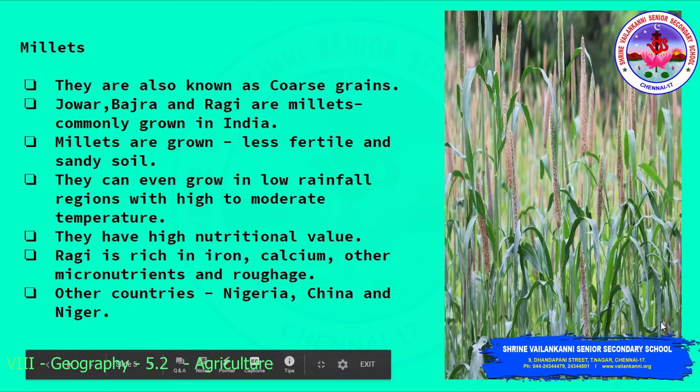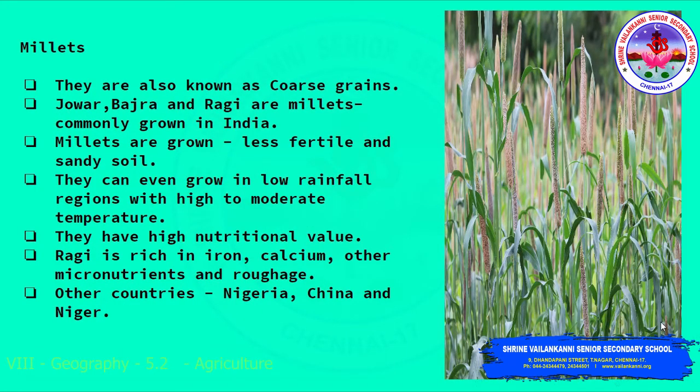Here come the millets. They are also known as coarse grains. Jowar, bajra and ragi are millets commonly grown in India. Millets are grown even in less fertile and sandy soil. They can even grow in low rainfall regions with high to moderate temperature. If you notice, they have high nutritional value. For example, ragi is rich in iron, calcium, roughage and other micronutrients. Other countries where millets are grown are Nigeria, China and Niger.